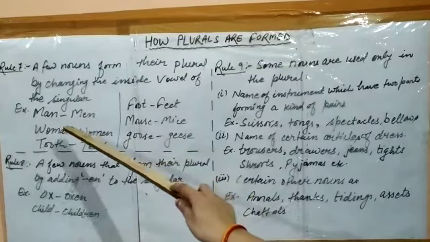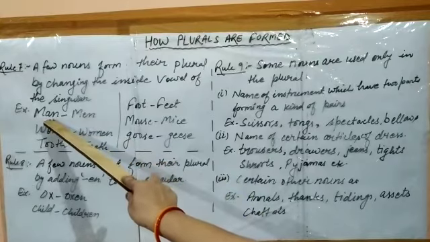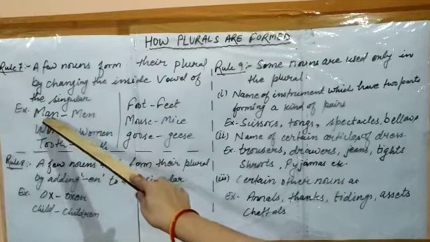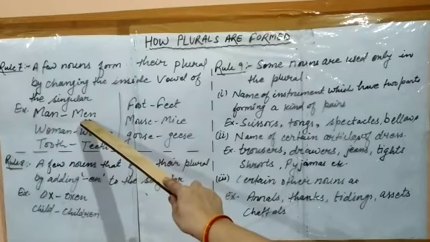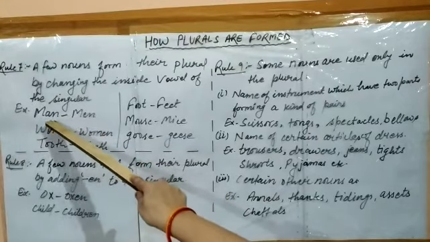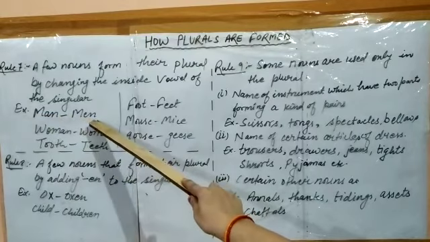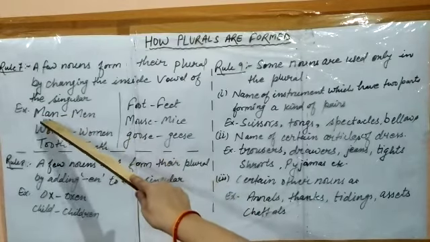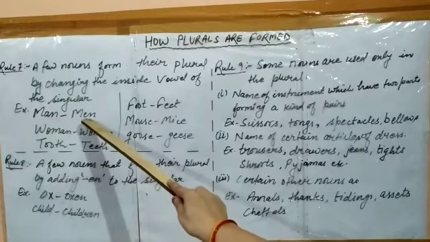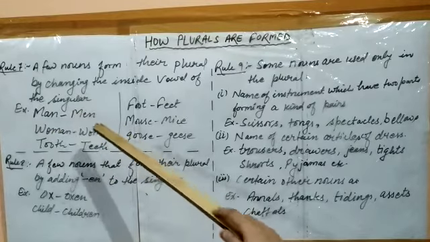What is happening here, students? The middle or inside vowel, a, is changing into e and it becomes the plural form of man. So what is happening here? The inside vowel is changing into another vowel and it becomes the plural form.